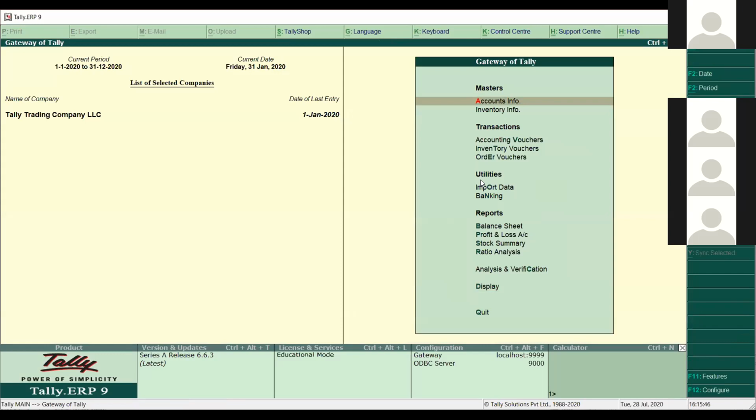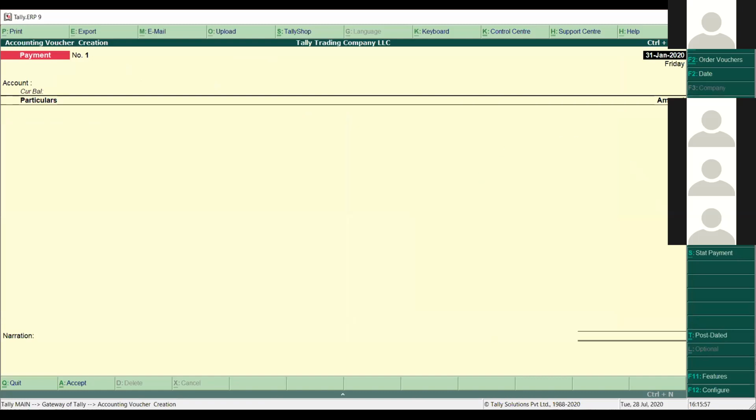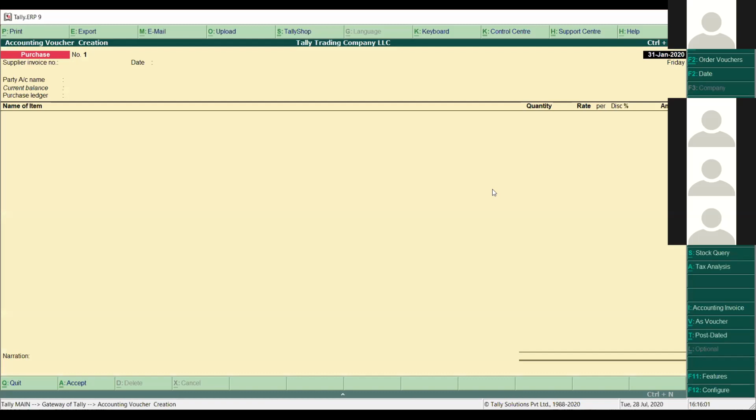Now, in the last step, we have to convert our receipt note to our purchase invoice, which we also call a bill. So I will go to accounting vouchers, press F9, purchase, then enter. What was the supplier invoice number? When we make purchases from different suppliers, they give us a particular invoice, and the invoice must have a number also. So we have to mention the number here in this section. What was the date?